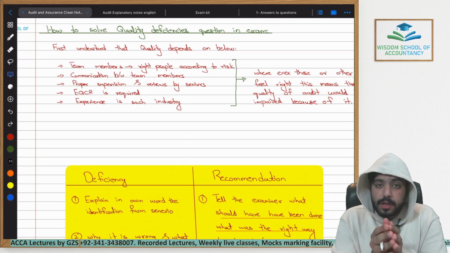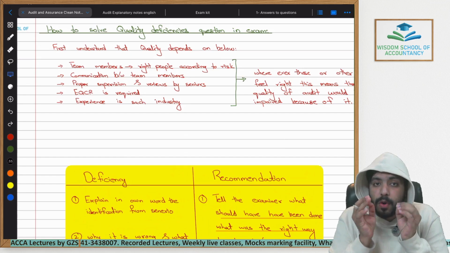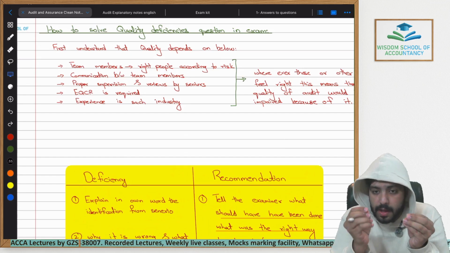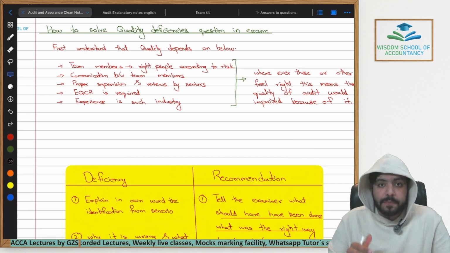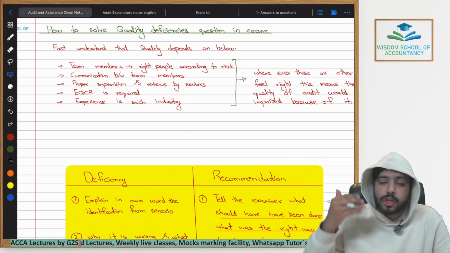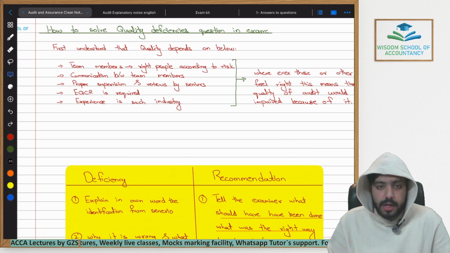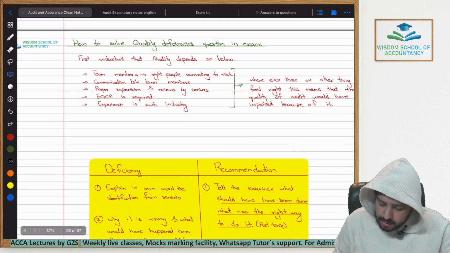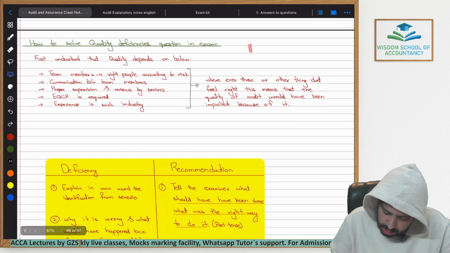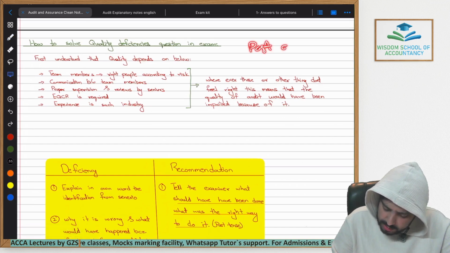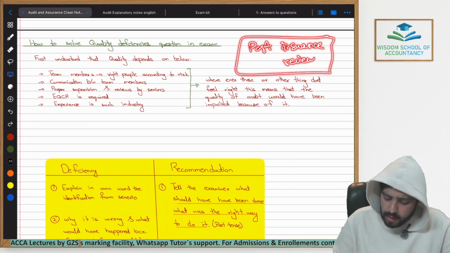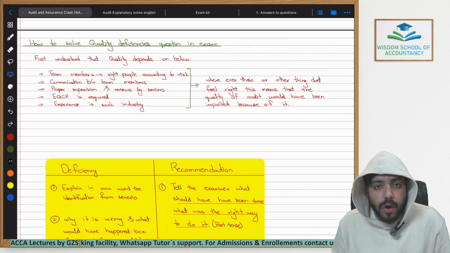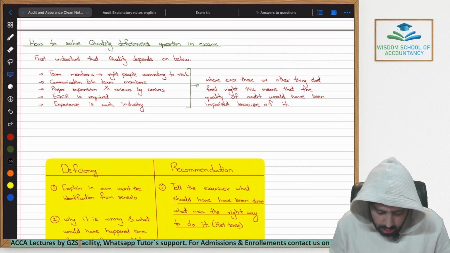This will be linked to a scenario. A story will be given to you, and from that scenario you will have to identify in which areas the audit team was not able to properly maintain the audit quality, the issues which would have reduced the audit quality during the audit. Always remember, this question will always be about post issuance review. This means the audit has been completed, there is nothing remaining within the audit, and now, as an auditor, as a student, you have to identify what was done wrong during the audit which would have reduced its quality.